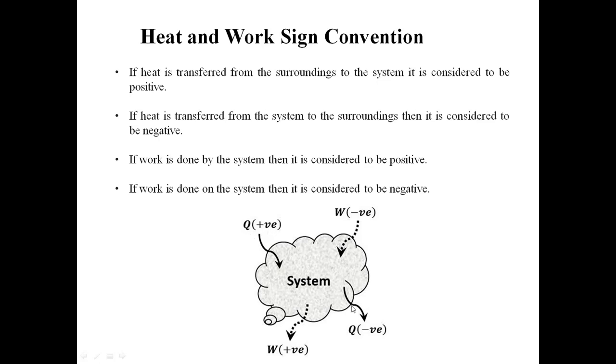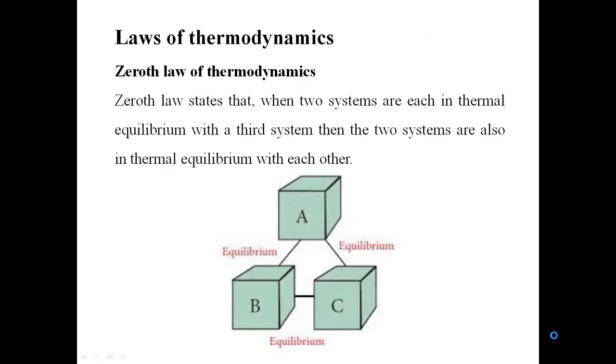If heat is lost by the system and the surroundings gain the heat energy, we call it negative heat. For work, we use a capital W. If work is done by the system, we take it as positive W. If work is done on the system, we consider it as negative W.